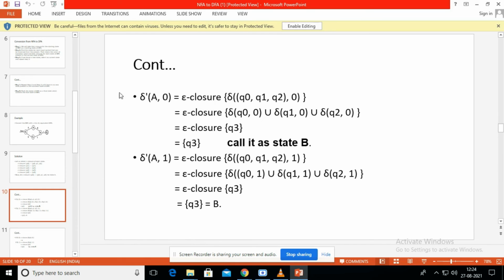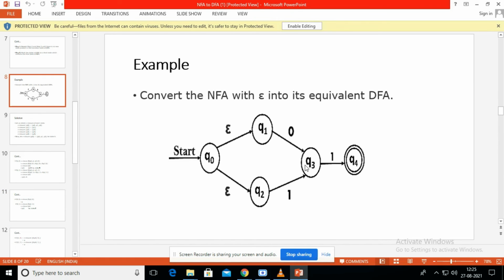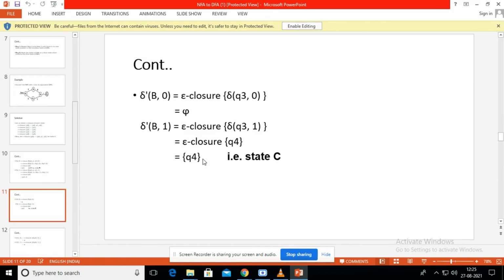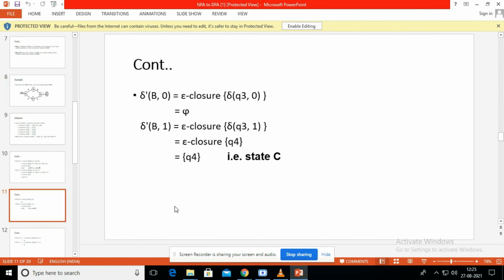Next, we have to find the transition function for this capital B. We have to find delta dash of capital B comma 0. Again, we have to find Q3 comma 0. Is Q3 comma 0 present or not? No. Q3 comma 0, there is no path, so it is the pi state. Next, again find Q3 comma 1. Q3 comma 1 goes to the new state Q4. So we assume this Q4 is state C. Okay, this is our new state, so we are assuming this is state C.